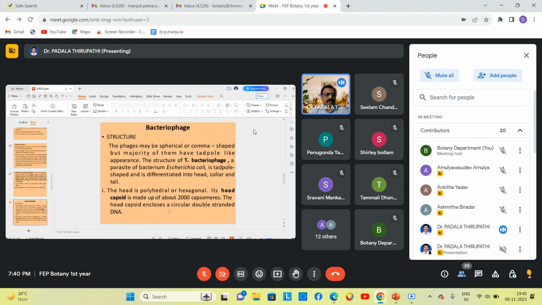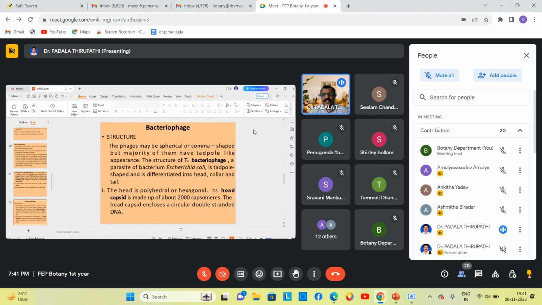The bacteriophage slide is visible, my dear friends. Yes, sir. Okay. So bacteriophage means eater of bacteria. Generally the bacteriophages are the T-even bacteriophages. T-even bacteriophages means T2, T4, T6, T8. Am I right? The first bacteriophage was discovered by Twort, the scientist Twort, and the name was coined by D. Herelli.